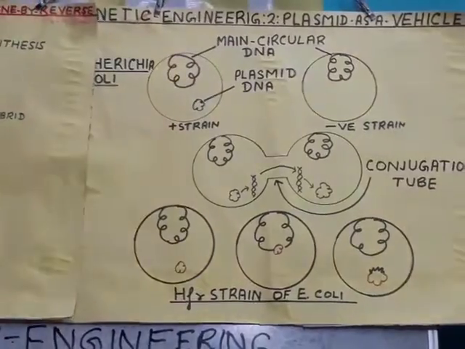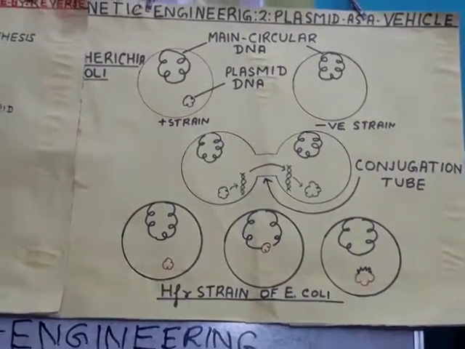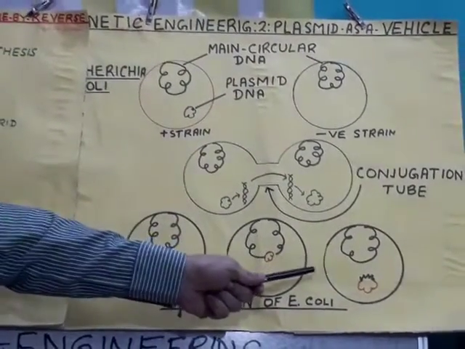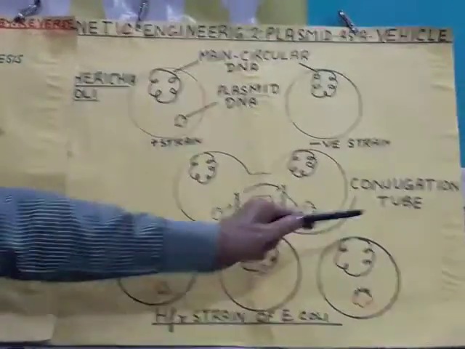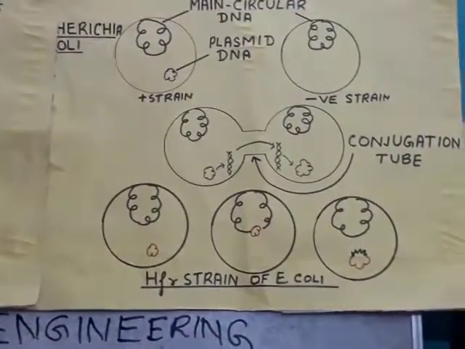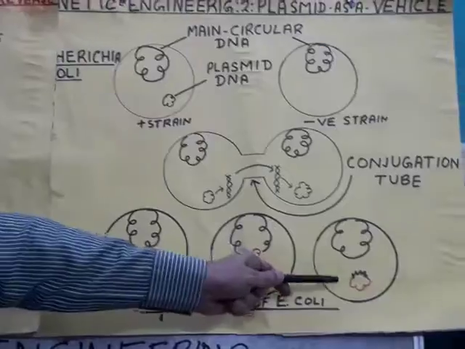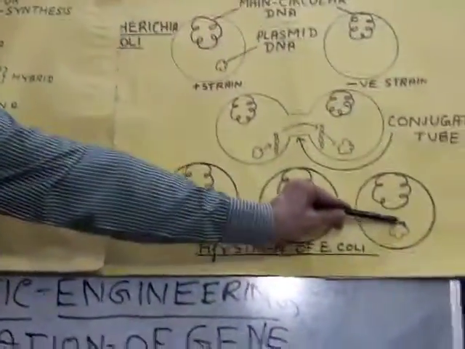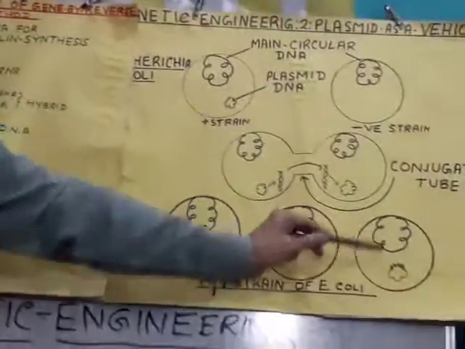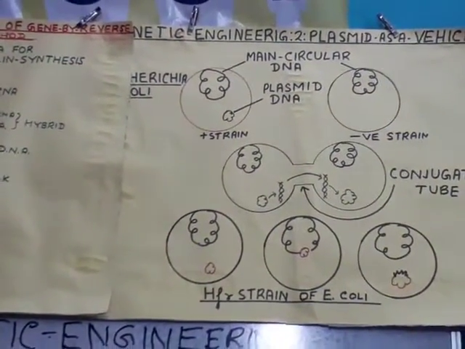And when it is detached, a part of the main circular DNA also comes with it and becomes a part of this plasmid DNA. Now in the next stage, whenever there is a conjugation between this cell and a cell of the negative strain, this plasmid DNA will make a copy, and along with that, this part of DNA will also be copied.